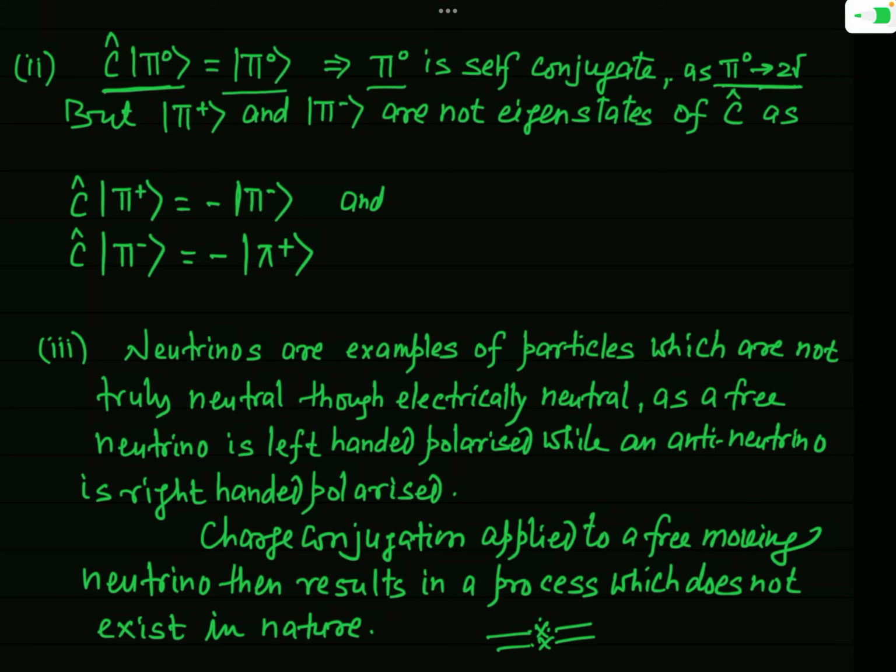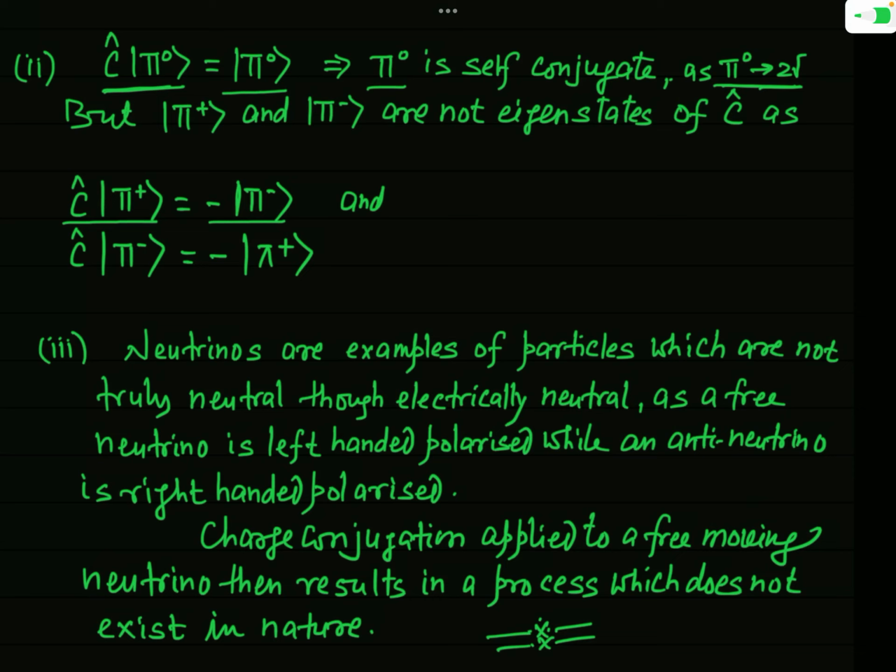But on the other hand, you can see that the pi plus meson and pi minus meson are not self-conjugate particles. In this case, when the charge conjugation operator C hat is operated on the eigenstate |π+⟩ of the pi plus meson, we get |π−⟩, up to a sign. Here |π−⟩ represents an eigenstate.